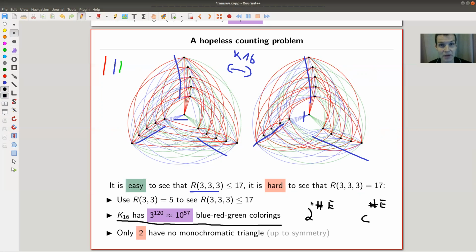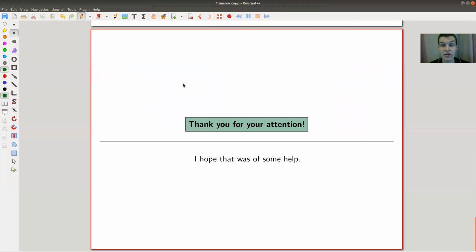2021, we all had a pandemic behind us. Some numbers grow very, very fast. So exponential growth is extremely scary. Here's another example of very scary exponential growth. The problem is that there's this ridiculous number of possibilities, and almost all of them are good. And up to symmetry, there are only those two where you don't find any red triangle, blue triangle, or green triangle. Anyway, let me wrap up.